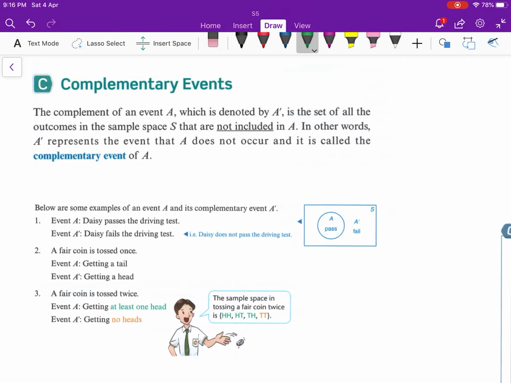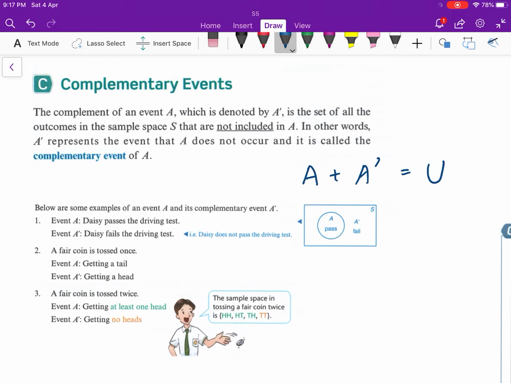Now take a look at this. If you have an event called A, what about non-A? We will call it the complement of A. We can use A prime to represent it. So A and A prime, when added together, will be the universal set, all of the events, okay?